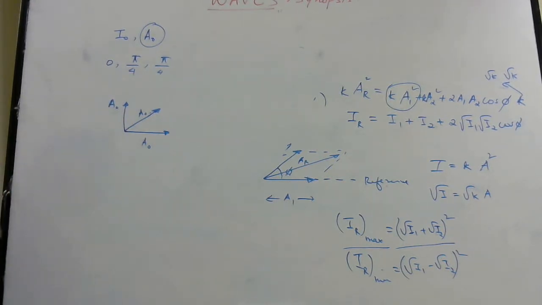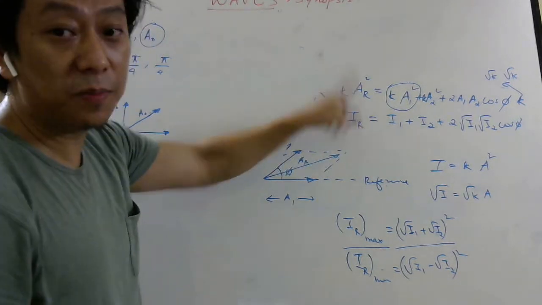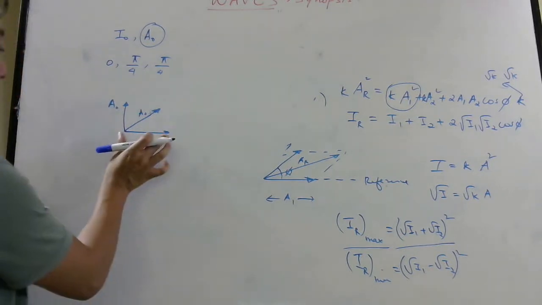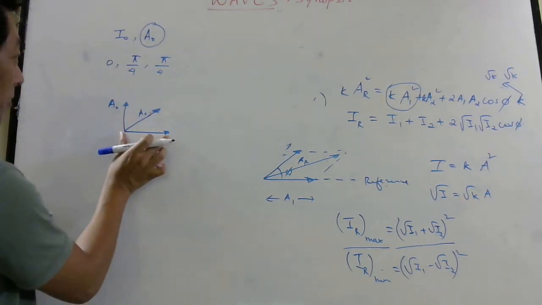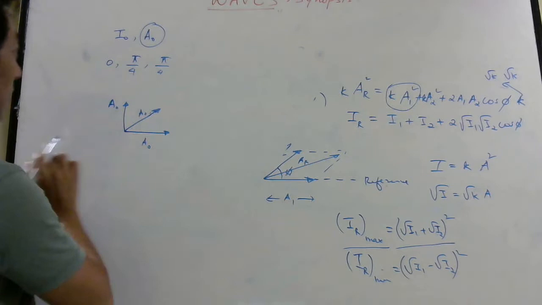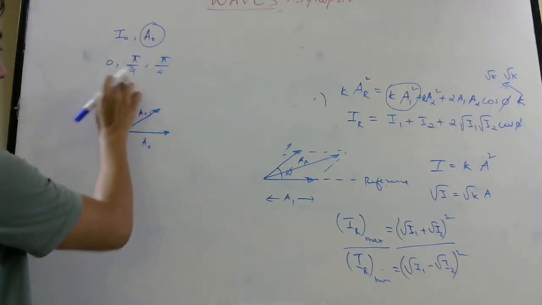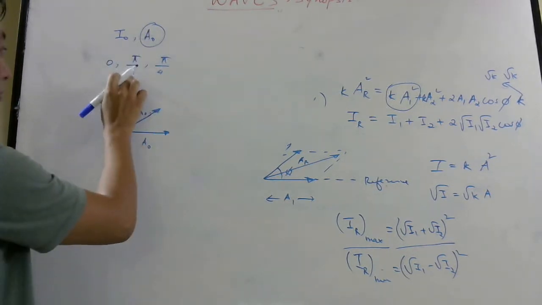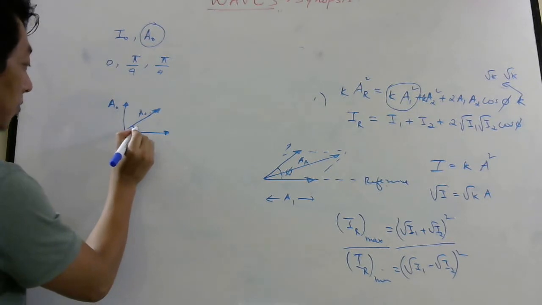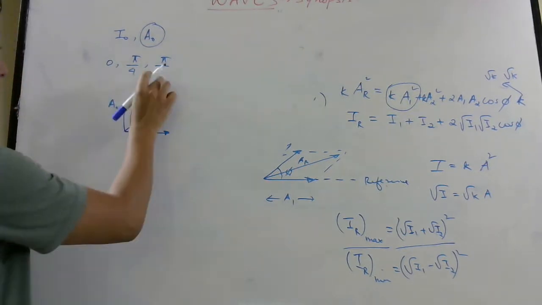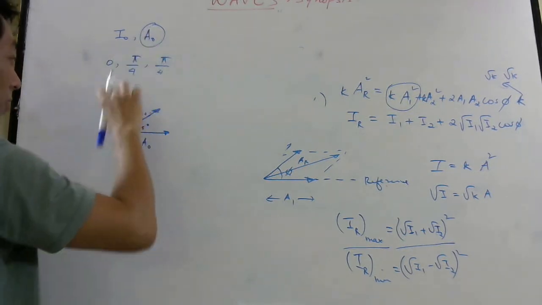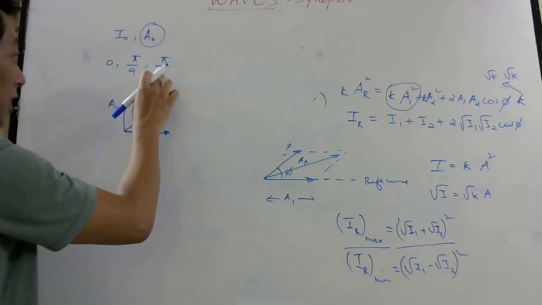Okay. So these three waves are interfering at a point, and they want the resultant intensity. To find intensity, always try to find amplitude first. So the first wave has this amplitude making 0 angle. The second wave has the same amplitude, and its angle is pi by 4, 45 degrees, with respect to this. The third one has amplitude A naught only, the length is the same, but it makes pi by 4 with the second one.